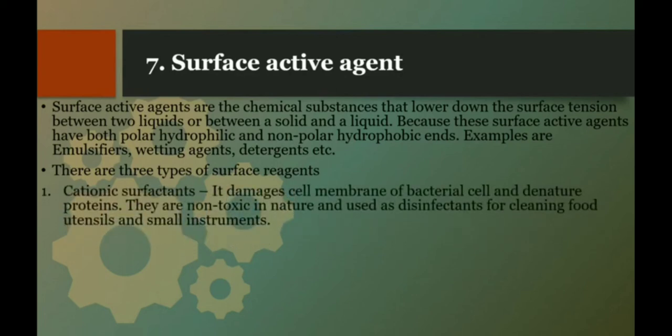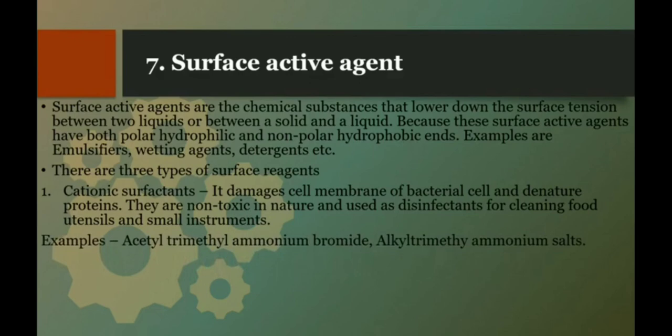First one is cationic surfactants. They damage the cell membrane of a bacterial cell and denature protein. Now they are non-toxic in nature and used as disinfectants for cleaning food utensils and small instruments. So the liquid detergent, for example, which we use in our house for cleaning of utensils or small instruments, are cationic surfactants. Examples: cetyl trimethyl ammonium bromide, alkyl methyl ammonium salts.